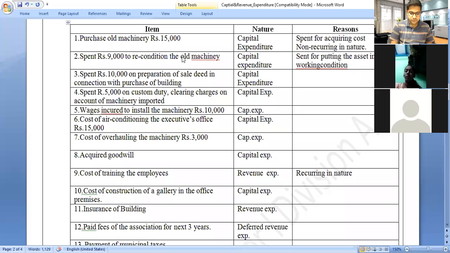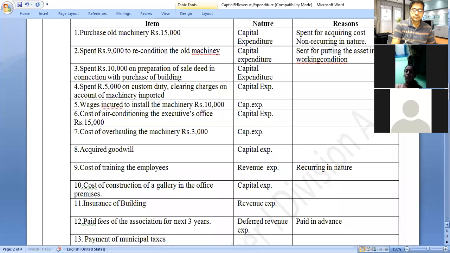It means it is an expenditure paid in advance. Paid in advance means we do the expenditure today, and the benefit will occur in the future.